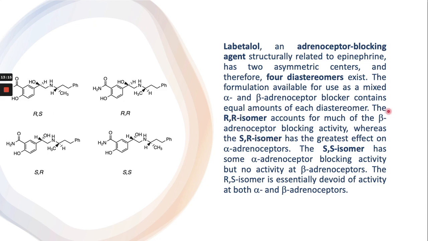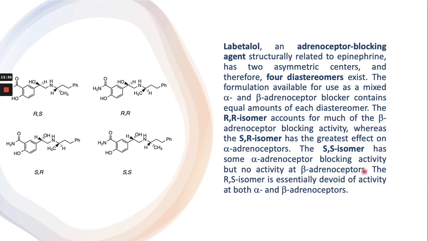One has the ability to bind with the beta receptor, the second one has the ability to bind with the alpha receptor. The SS isomer, which is this one, has some alpha adrenoreceptor blocking activity, but no activity at the beta adrenoreceptor.